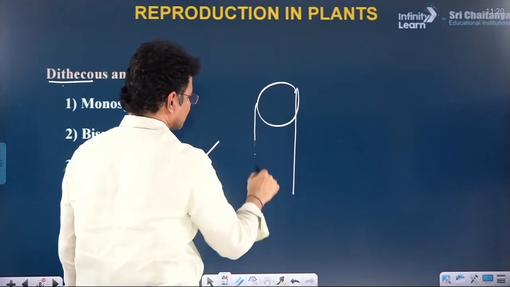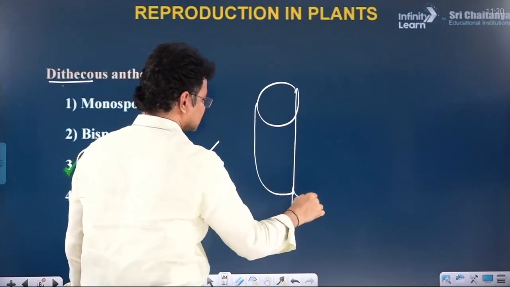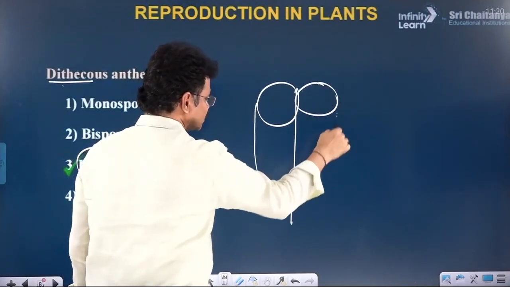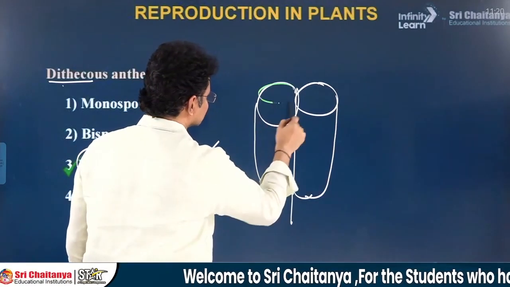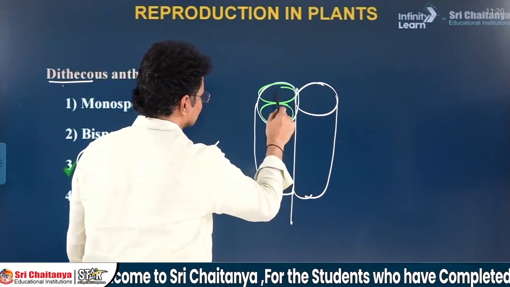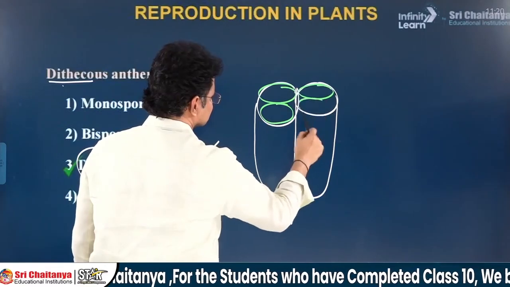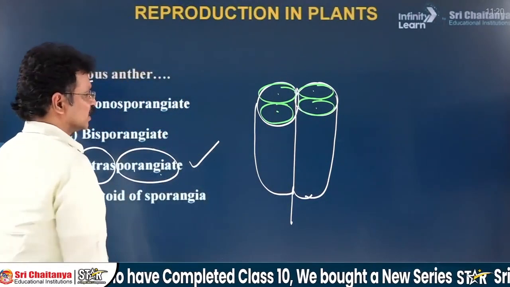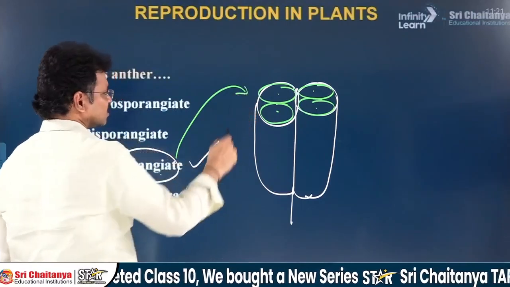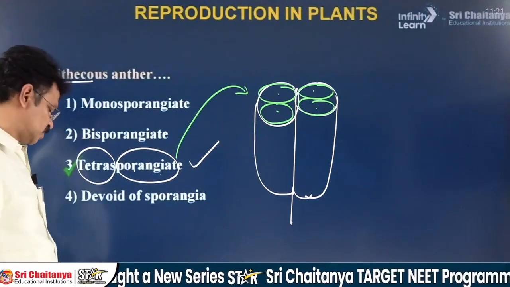It is the one lobe of the anther. In the same anther, one more lobe is also there. Each and every lobe is differentiable into 2 sporangia or thecae. Total 4 microsporangia are present. Hence it is named tetrasporangiate.